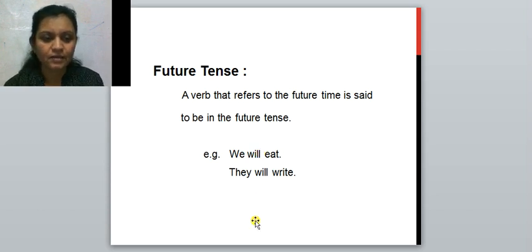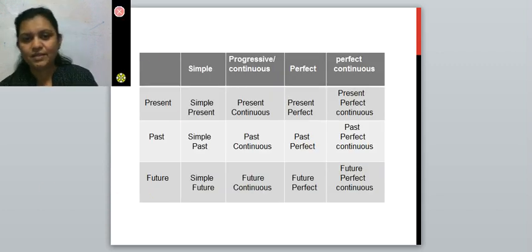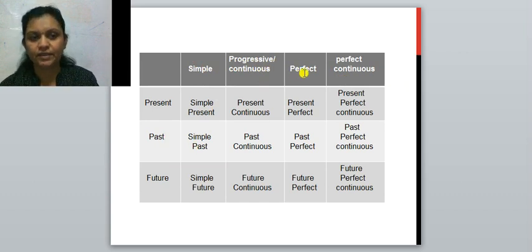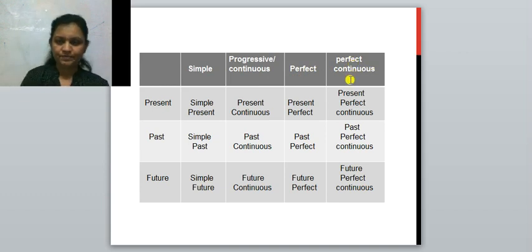Okay, now after this, see, we will move towards this chart. This chart is very important. In this chart, I have shown four aspects of tense. Here the tenses are given: present, past and future. And here aspects are given: simple, progressive or continuous. Third is perfect. And fourth one is perfect continuous.